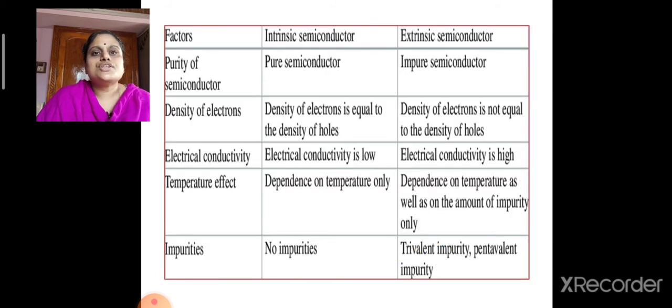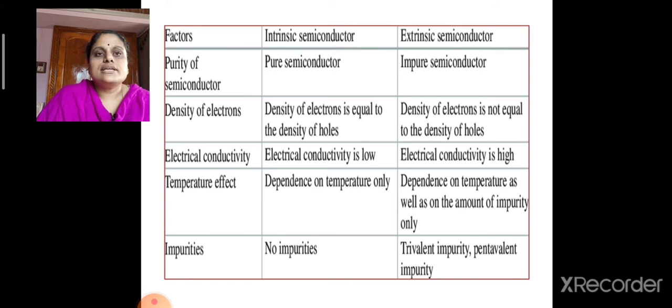So let us differentiate between intrinsic and extrinsic semiconductors on the basis of certain factors. Intrinsic semiconductors are pure, whereas extrinsic semiconductors are impure. In intrinsic semiconductors, density of electrons is equivalent to density of holes, whereas in extrinsic semiconductor, density of electrons is not equal to the density of holes.